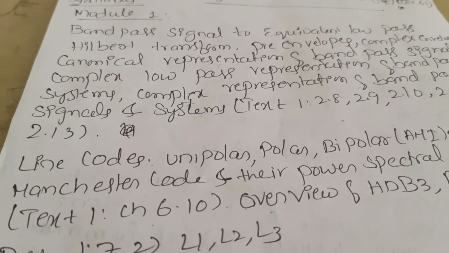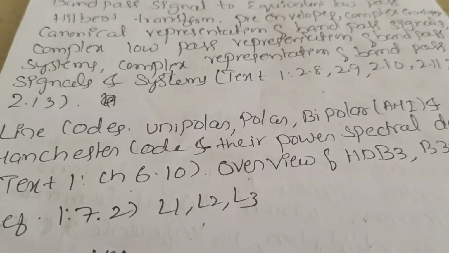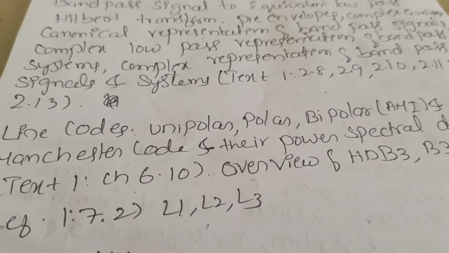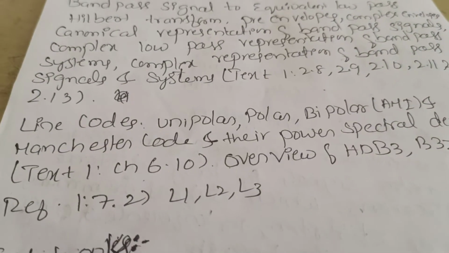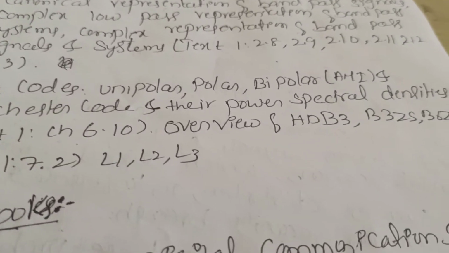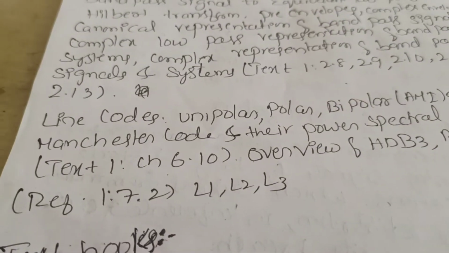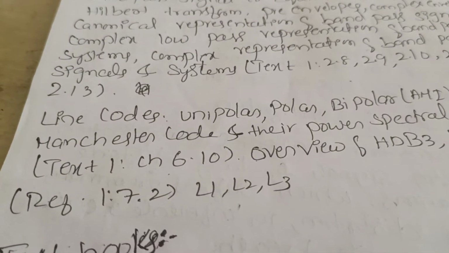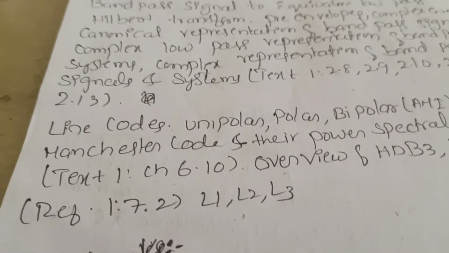Then under the subtopics are line codes: unipolar, bipolar, AMI system, and the Manchester code, and the power spectral density. For this you need to refer to textbook number 1, chapter 6.10. There is also an overview of HDB3, B3ZS and B6ZS. For this you need to refer to reference textbook 1, section 7.2.